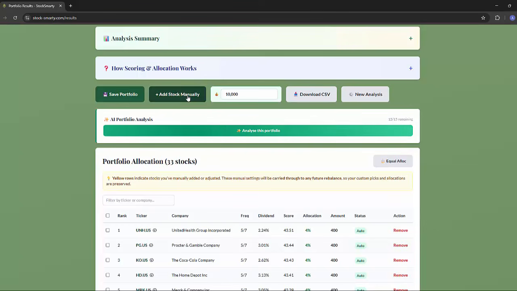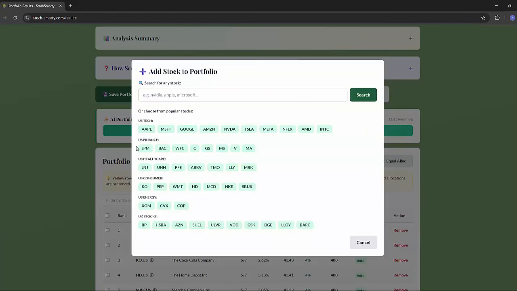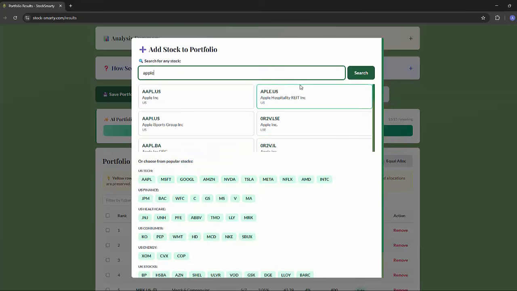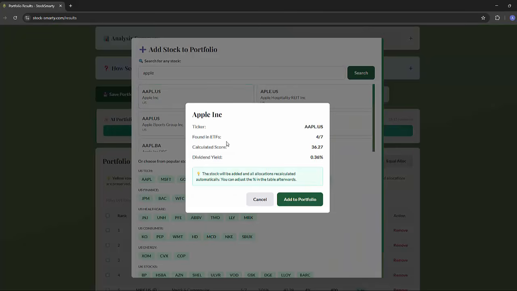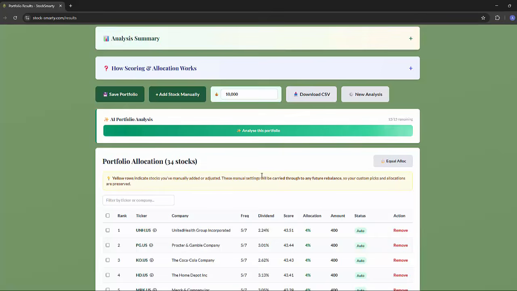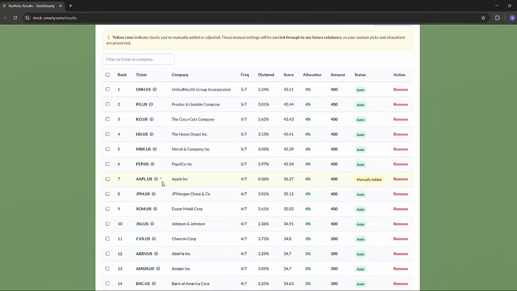You're also able to add any stock to your portfolio you want, which may fall outside the ETF criteria. For example, if we click add, we get a selection of stocks here. If I search for Apple, then again I can choose Apple, and I have the option to add it to my portfolio. So this was found in 4 out of the 7 ETFs we asked to analyse. However, because the dividend score was so low, it didn't appear in our analysis summaries. So therefore, if we want to add it manually, we can. I press add, and now Apple is added.